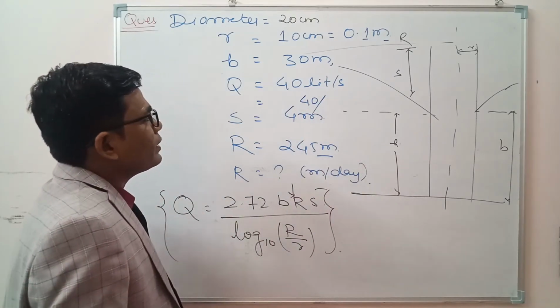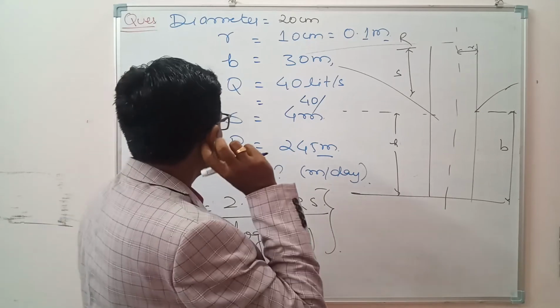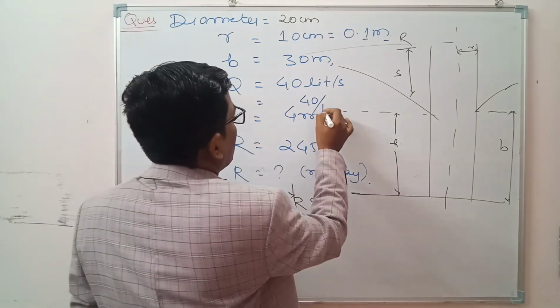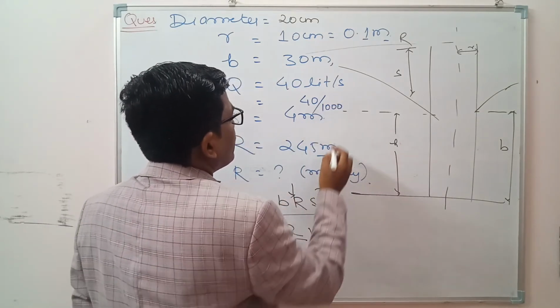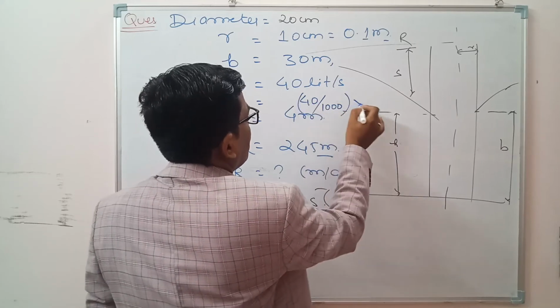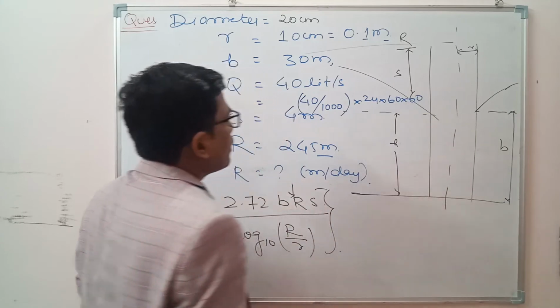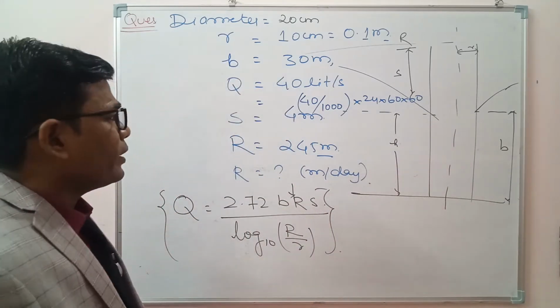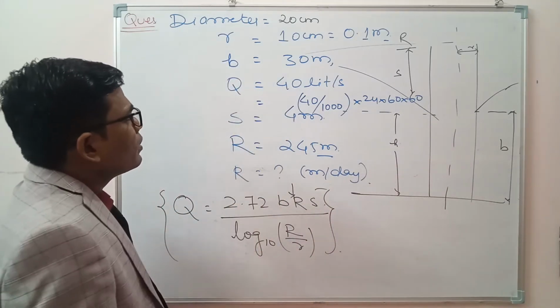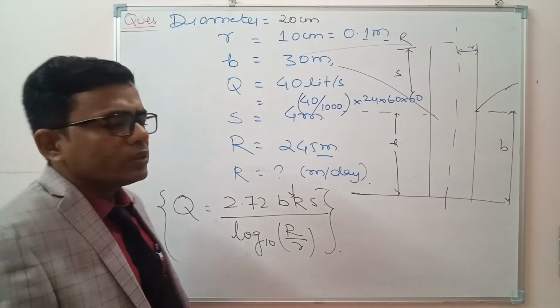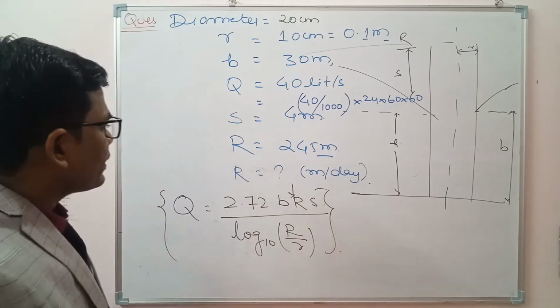The 40 liter we can convert into 40 divided by 1000. This will be converted into meter cube, and multiply by 24 into 60 into 60. We get the meter cube per day, and all the others are in SI unit. So there is no issue. So now we will be calculating the values.